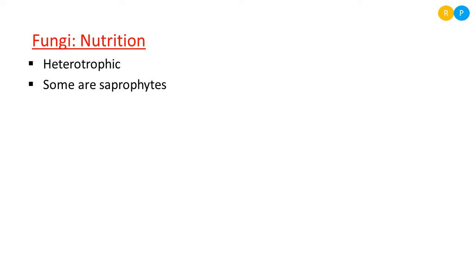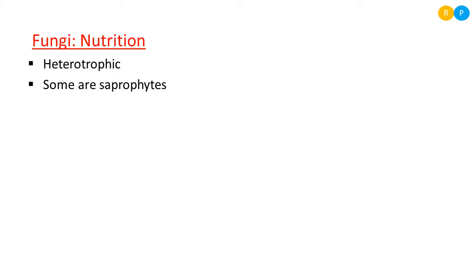What do you mean by saprophytes? Saprophytic fungi feed on dead and decaying organic matter. You might have seen some fungi grow very well on dead and decaying organic matter in the soil, because that is the actual nutrition for their growth. The best example is mushroom. Where do we find mushroom?